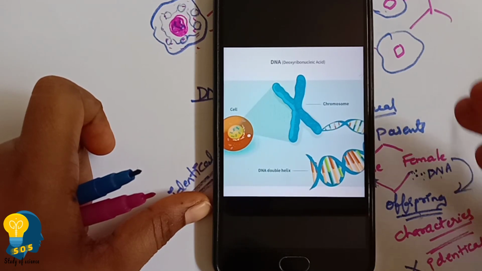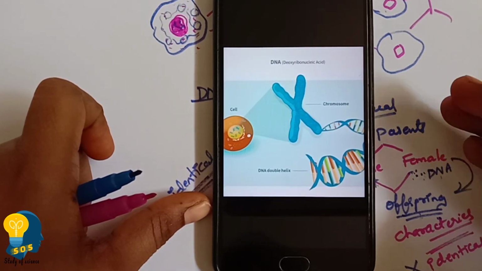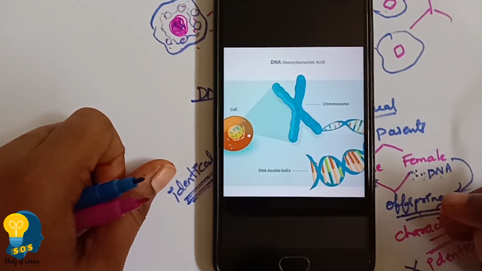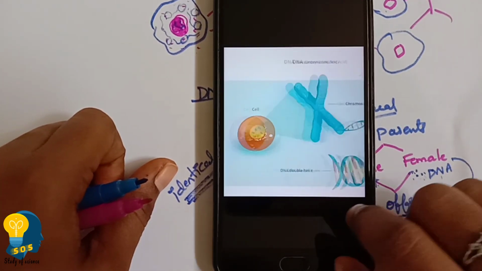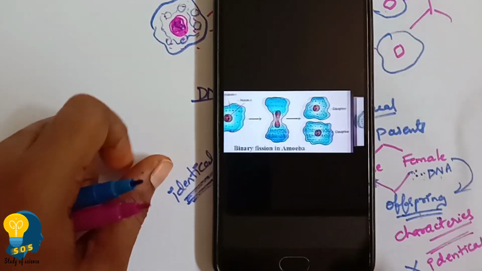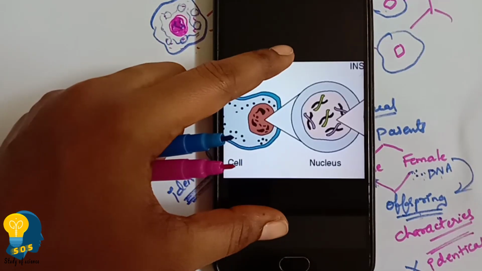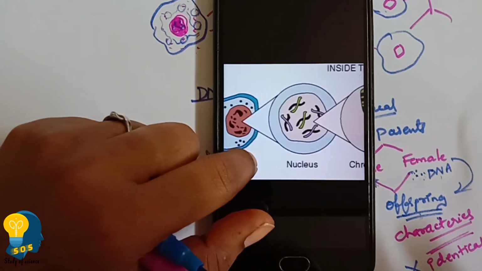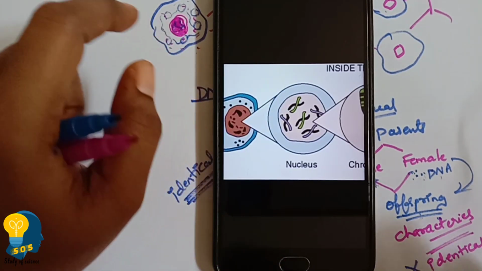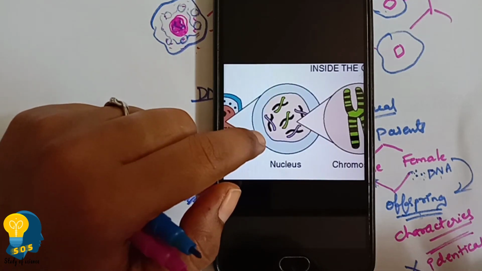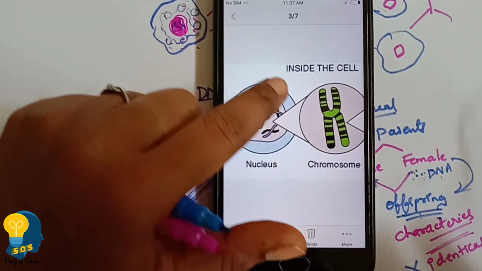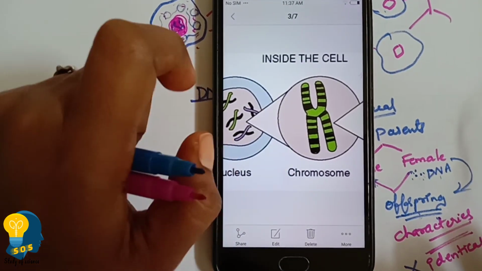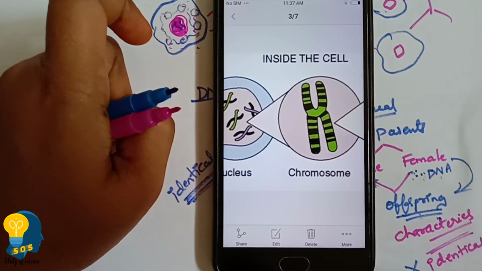DNA is deoxyribonucleic acid molecule. Okay, it is helping to make the copy of its own, whether it is present in the humans or it may be present in the animals. Okay, so DNA ಎಲ್ಲಿ ಪ್ರೆಸೆಂಟ್ ಆಗಿರುತ್ತೆ? We have seen, right? DNA is present in the nucleus. They are the thread-like structures, correct? What do we call the thread-like structures? We call it chromatin. ಆ ಕ್ರೊಮ್ಯಾಟಿನ್ ಮೇಲೆ ಏನಾಗಿರುತ್ತೆ? DNA strands. ಈ ರೀತಿ ಸ್ಟ್ರ್ಯಾಂಡ್ಸ್ ಪ್ರೆಸೆಂಟ್ ಆಗಿರುತ್ತೆ. The whole strand we call it as chromosome. ನಾವು ಕ್ರೋಮೋಸೋಮ್ ಅಂತ ಕರಿತೇವೆ.